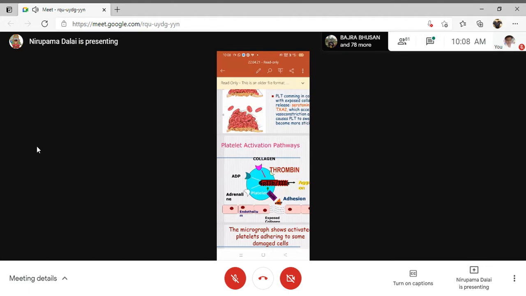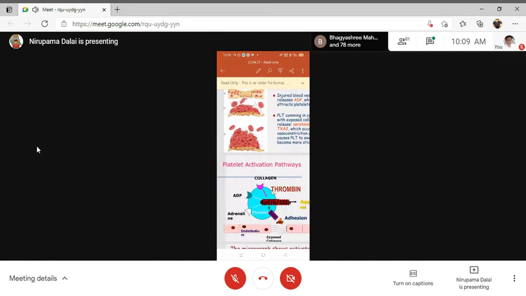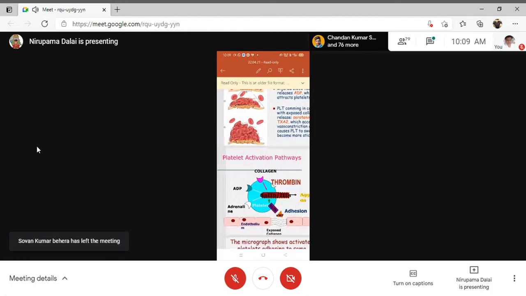It will release the platelet-derived growth factor, the ADP, the calcium, etc. Meanwhile, what I have discussed, the thromboxane, which is required for the constriction of the blood vessel, is also important. So once the platelet is activated, there will be release of which activation factor? That is your platelet activation factor. In that case, you have to write that particular step.